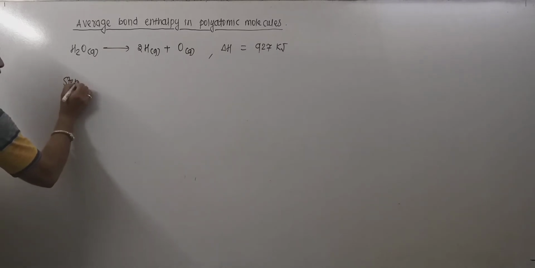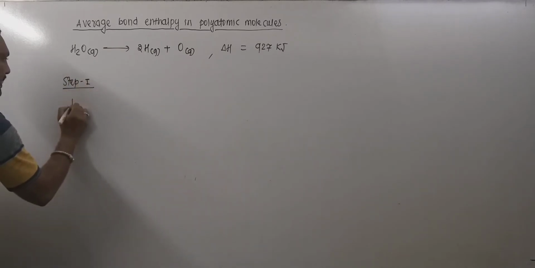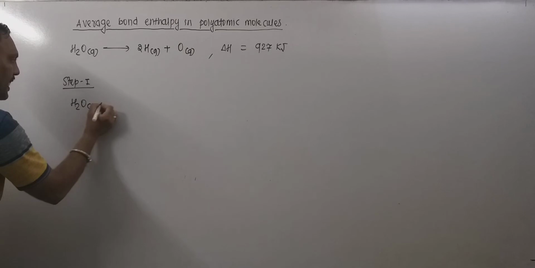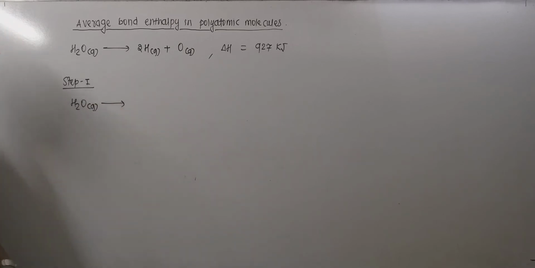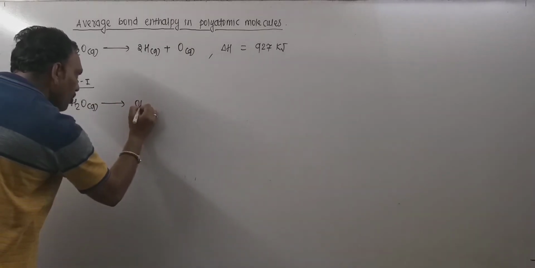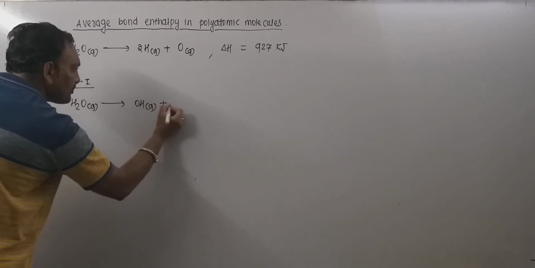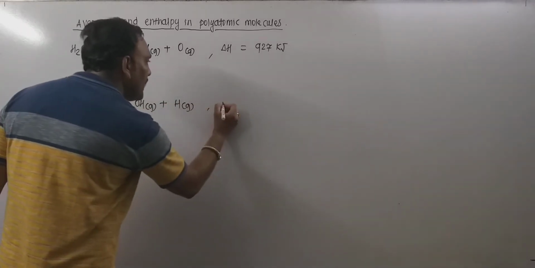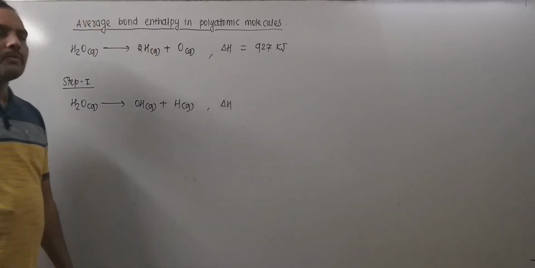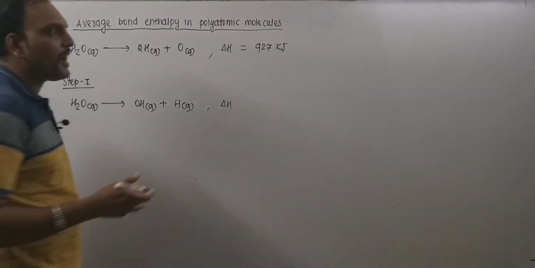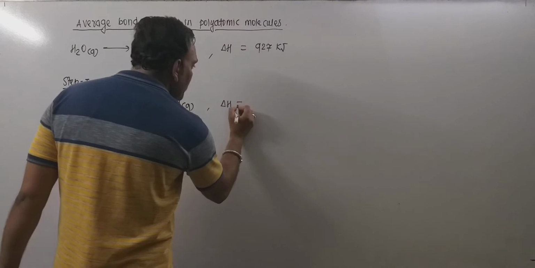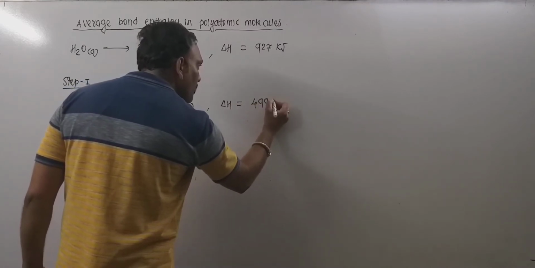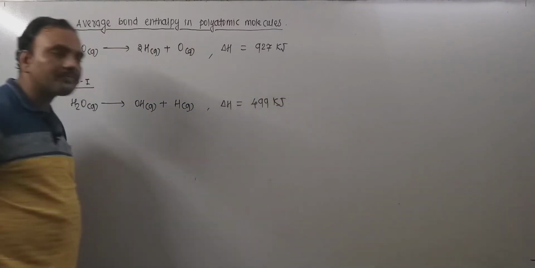Now take a look stepwise. In step number 1, what is happening exactly? H2O gas, when one of the OH bonds gets broken, leads to the formation of OH gas and H gas. And for this, we need to supply an amount of energy equal to 499 kilojoule.